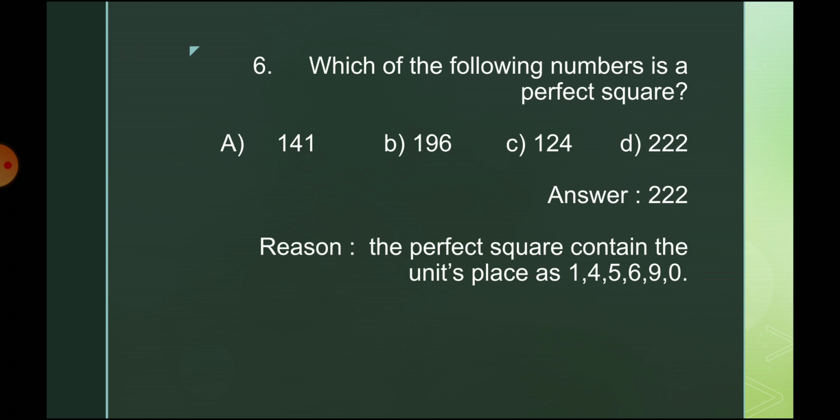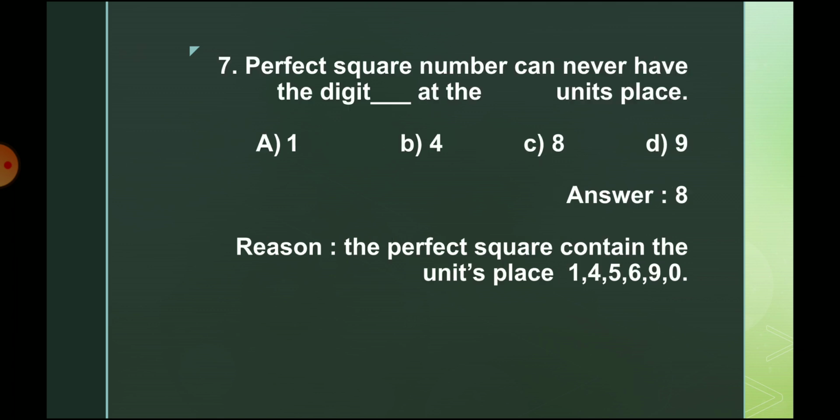You should first check the units place. What is the meaning of units place? That is the ones digit. So the units place will be 1, 4, 5, 6, 9, 0. Which one is left? The final one. So this is the answer.